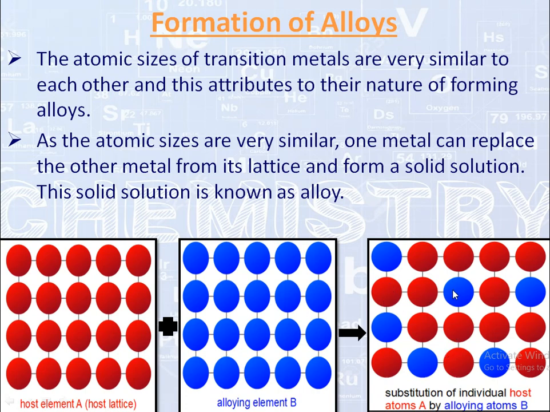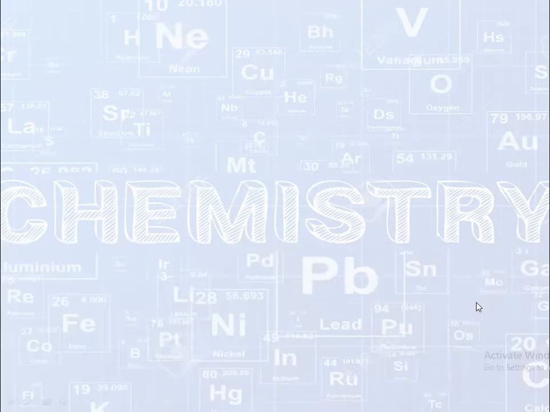So transition metals form alloys where atoms of one element or metal are distributed randomly in a lattice of another metal.